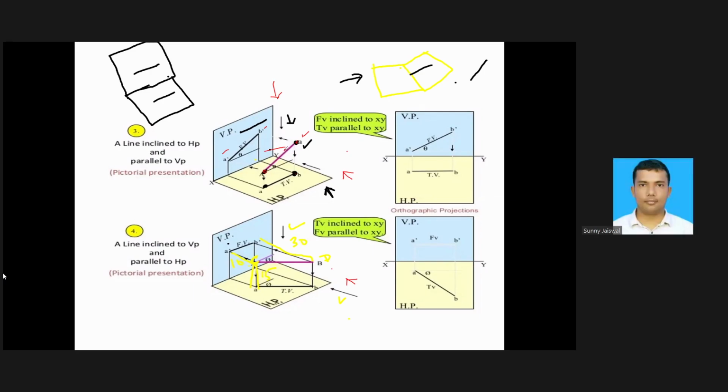And in the next case, can I say there is one line which is parallel to the vertical plane, but perpendicular to the horizontal plane? Can I say that?